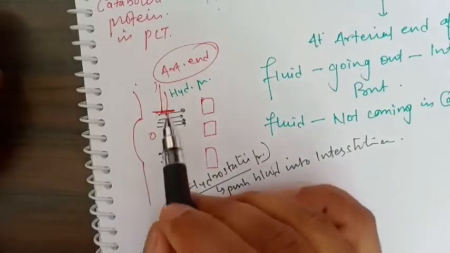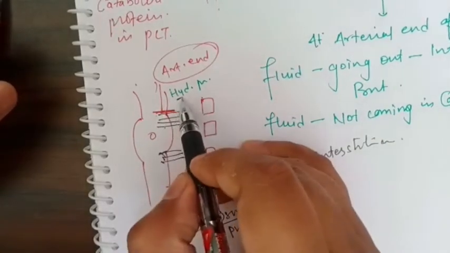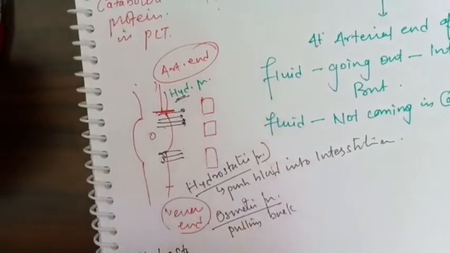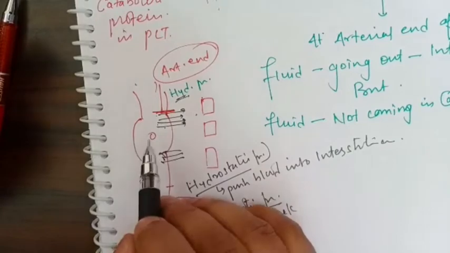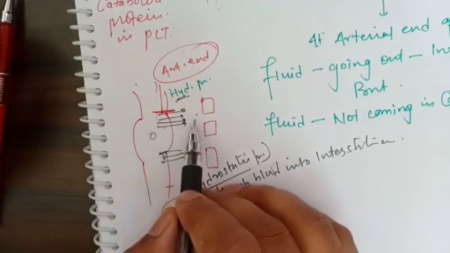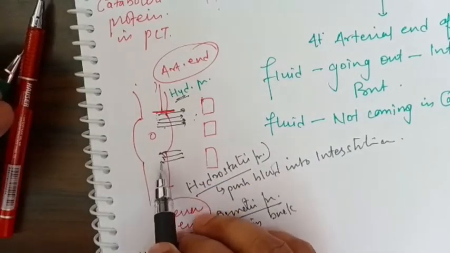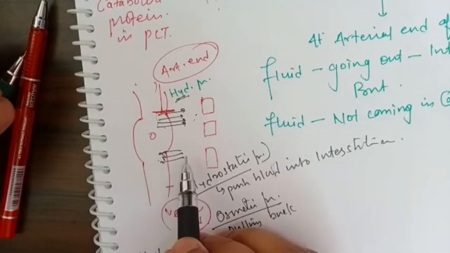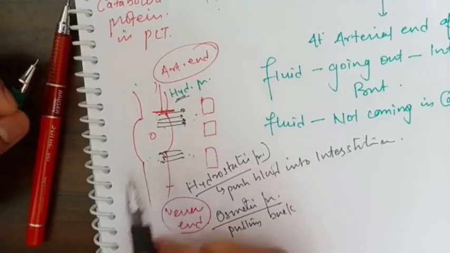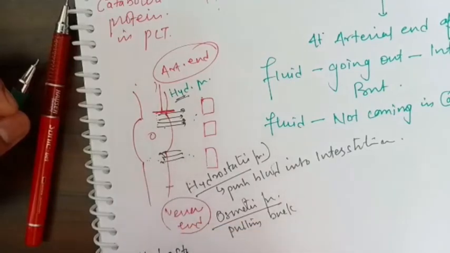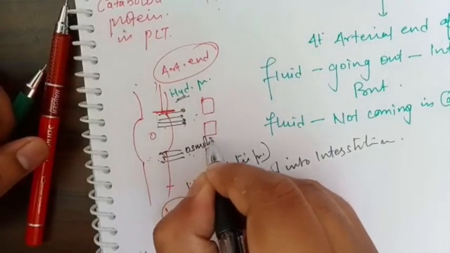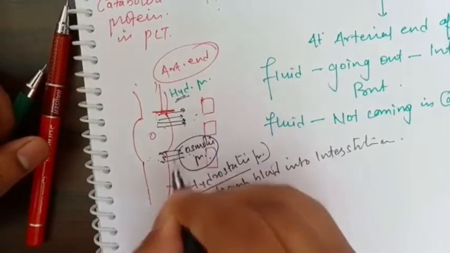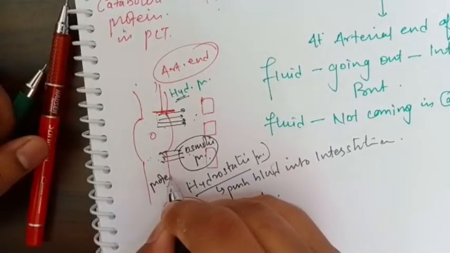What we said is, at the arterial end, the function of hydrostatic pressure is to push the blood into the interstitial area. The fluid is going into the interstitial area, and at the venous end, because of the osmotic pressure, the fluid is coming back into the circulation. Now what will happen? This osmotic pressure is exerted by the proteins.